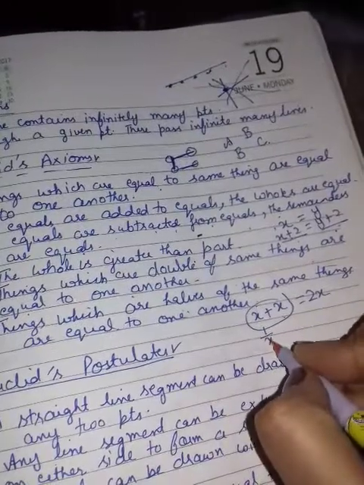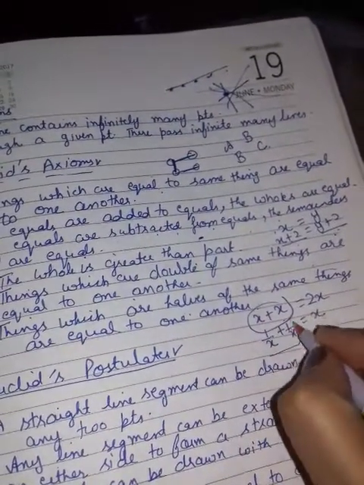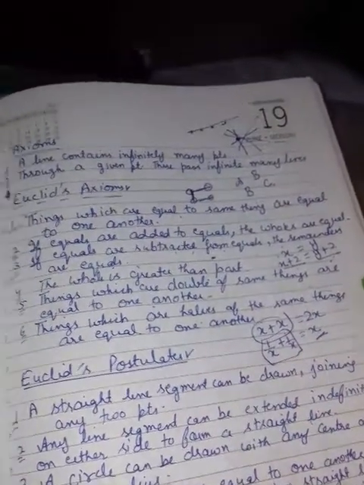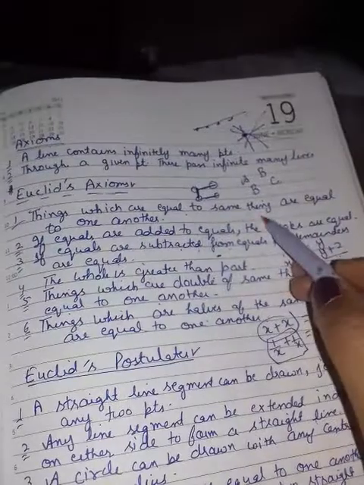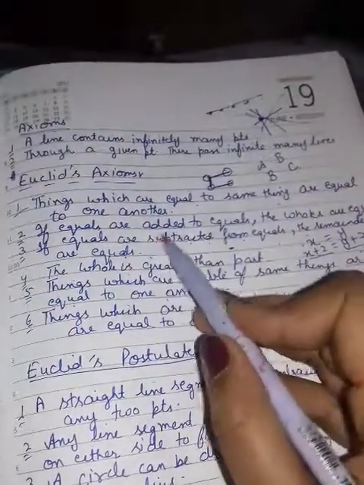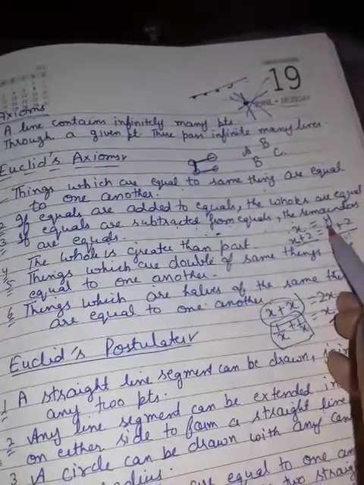Of course, like this. Whenever they are joining, they will get a single term. I hope you are getting. In first, whenever two things are equal to one another, then they will also be equal. If equals are added to equals, the wholes are equal. If equals are subtracted, the remainders are equal.